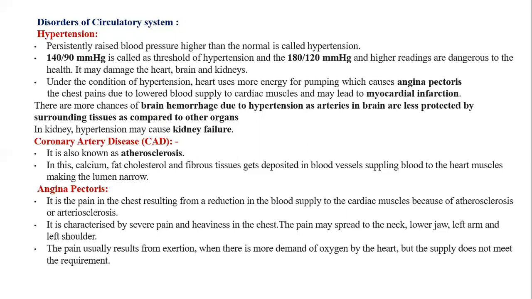Number one, hypertension. We have just studied about this. If the blood pressure is more than 140 by 90 mm of mercury, it comes on a threshold of hypertension. When it reaches 180 by 120 mm of mercury, then it is said that it is the actual hypertension, and above that, slowly it shows some dangerous effects on the heart, brain, and the kidneys.